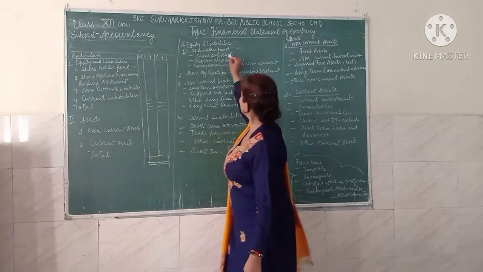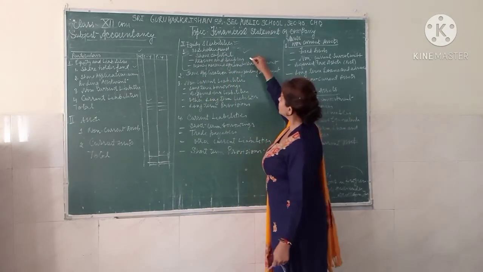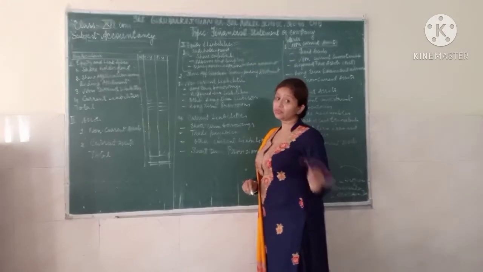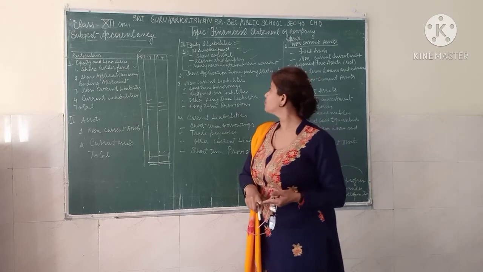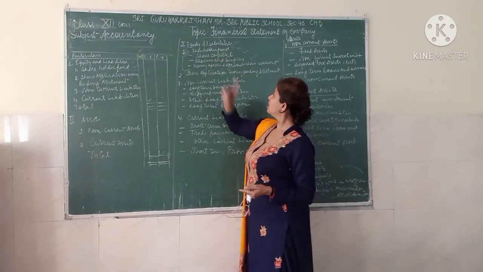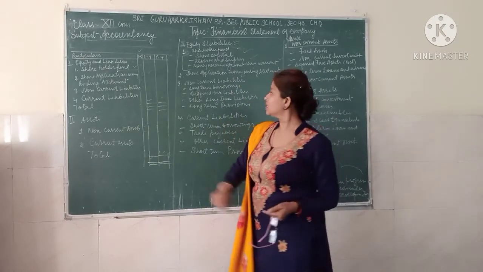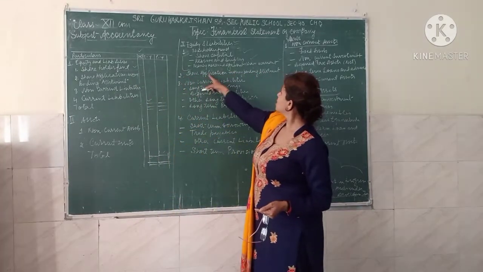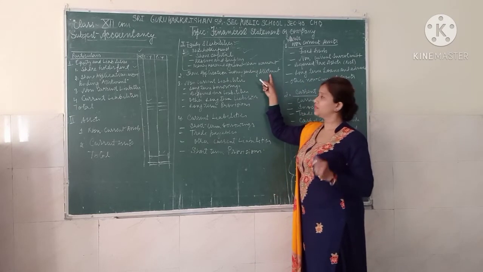Shareholder fund again has three parts, that is the share capital, reserves and surpluses, and money received against the share warrant. That will become part of the shareholder fund. Second part is your share application money pending allotment. This is the second part of equity and liability.